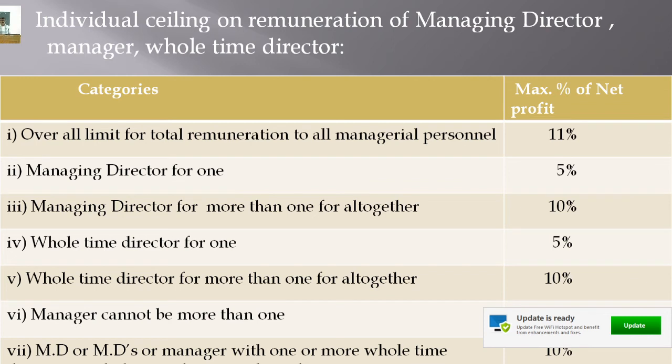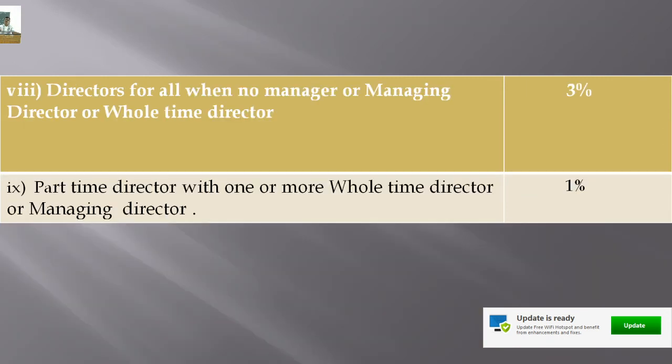But if you observe this particular table, you can observe the maximum amount of remuneration payable to all managerial personnel put together is 11%, isn't it? Not more than 11%.